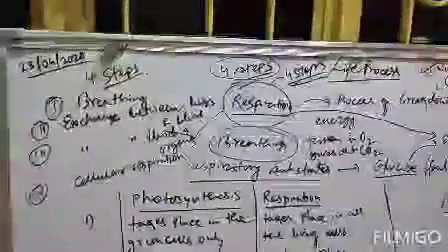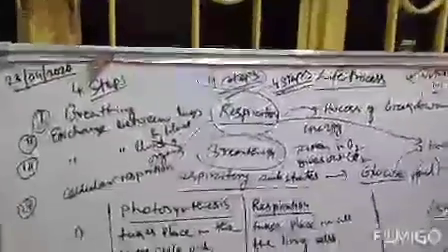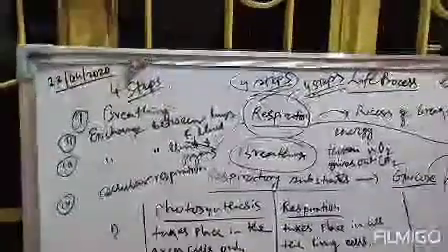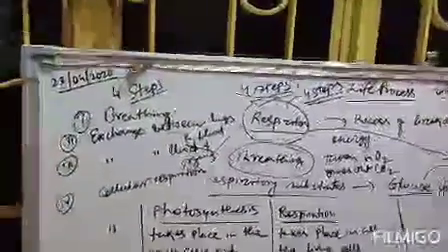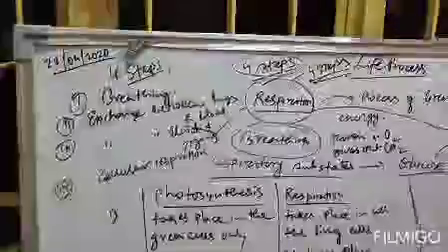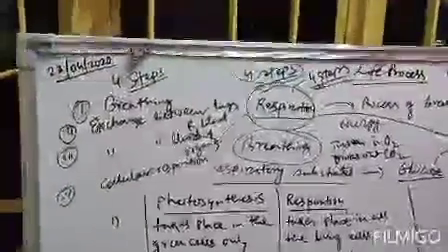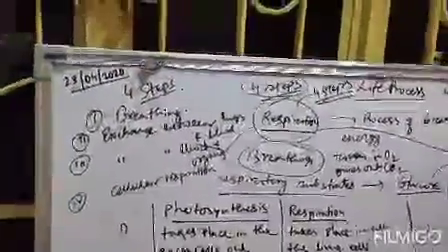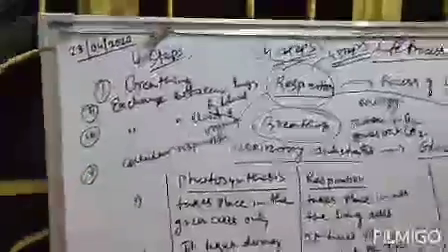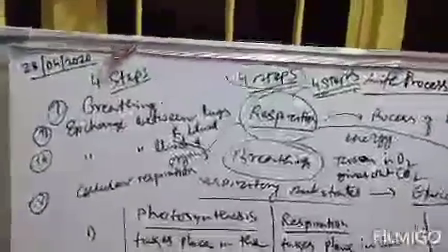So there is an exchange of oxygen from lungs to blood, and blood in return gives back carbon dioxide to lungs. So there is an exchange of oxygen and carbon dioxide, these gases, between lungs and blood. So step 2 is exchange between lungs and blood.